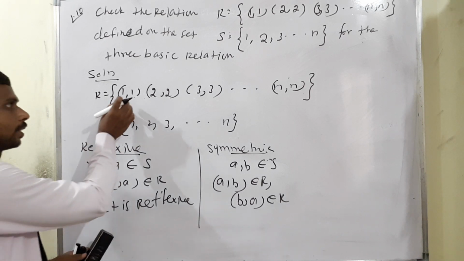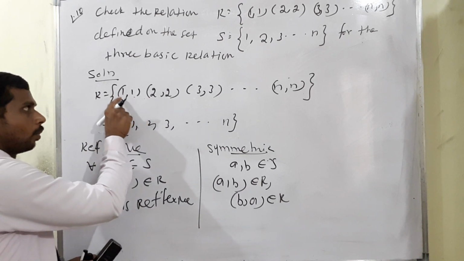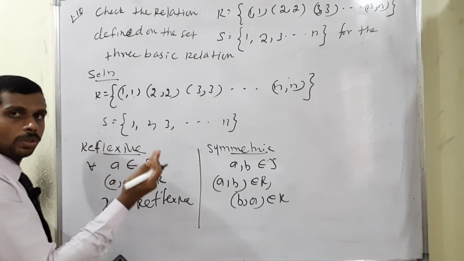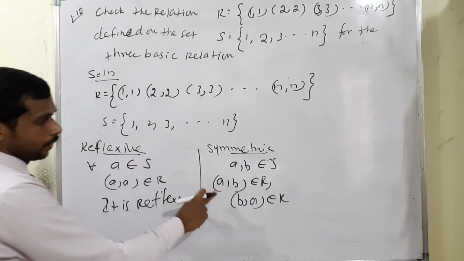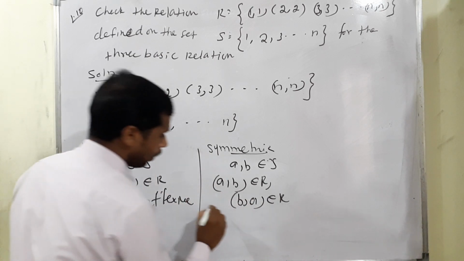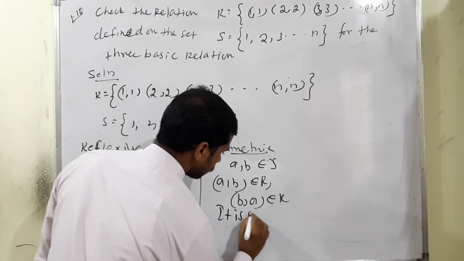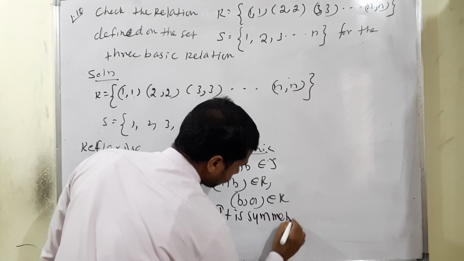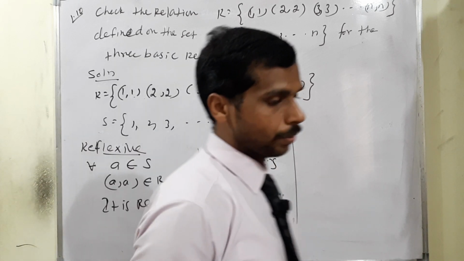But I told you the single condition: (1,1), if you take reverse order also (1,1) will come. So (a,b) belongs to R means definitely (b,a) also belongs to R. Therefore it is symmetric. Third one, transitive.